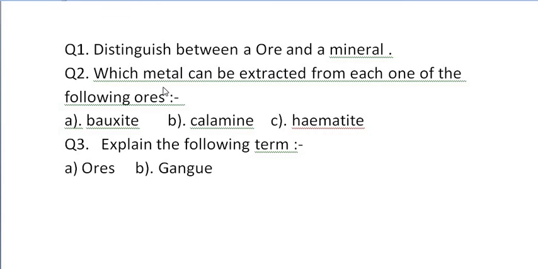Okay, which metal can be extracted from one of the following ores? Bauxite, which metal is extracted from the bauxite? That is aluminium. Calamine, which metal is extracted from the calamine? That is zinc. And which metal is extracted from the hematite? You can answer, the iron. Okay, right? Explain the following term, what is ore and what is gangue. Now you are able to answer all these questions from the above methods.